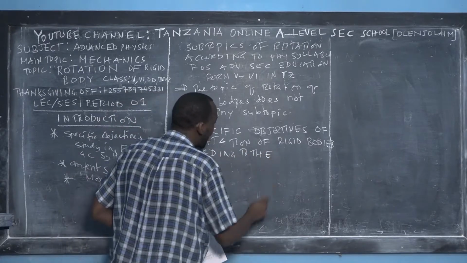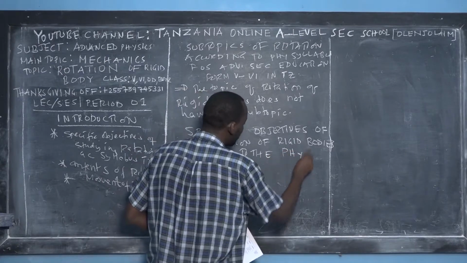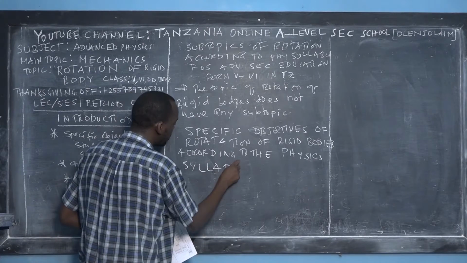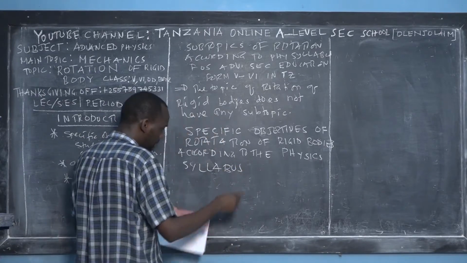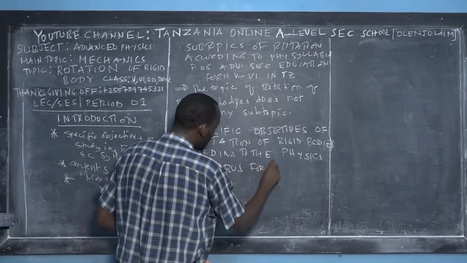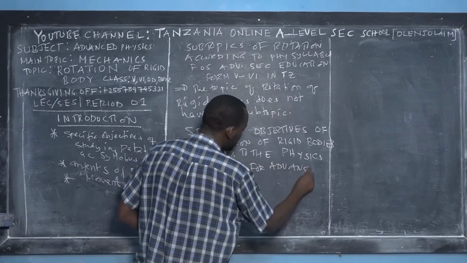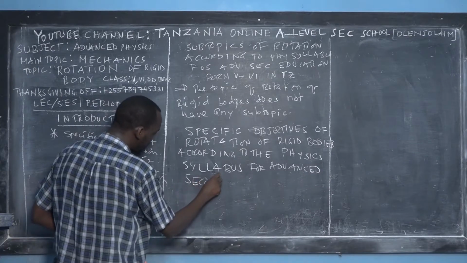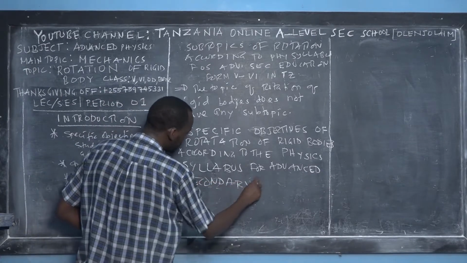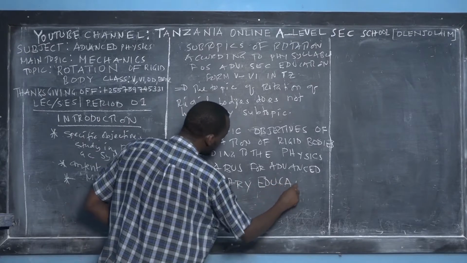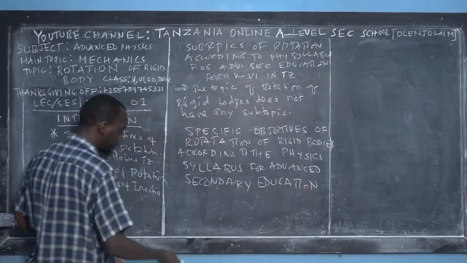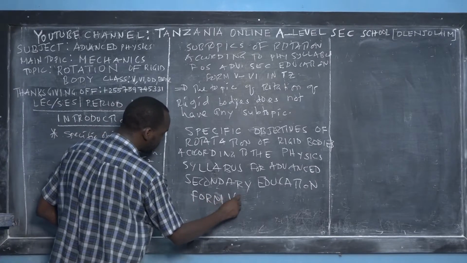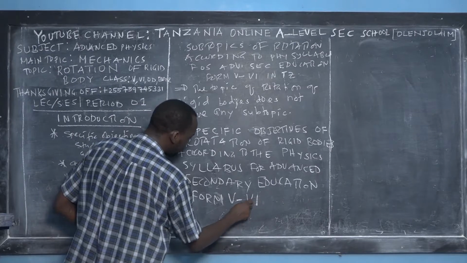Say syllabus. According to the physics syllabus, right? The book is called the Physics Syllabus for Advanced Secondary Education. This syllabus is used in secondary education, by the students and teachers of Form 5 to Form 6, right?